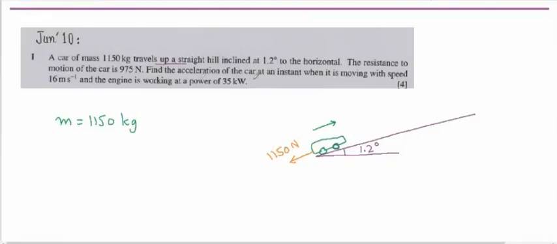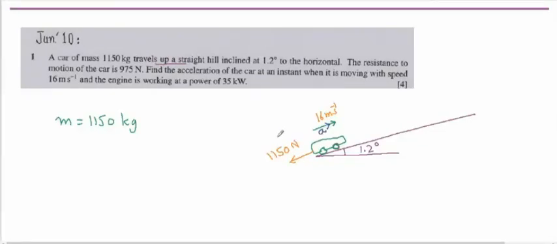Find the acceleration of the car at the instant when it is moving at a speed of 16 meters per second. So let's say here it is going with a speed of 16 meters per second, and we need to find the acceleration. So acceleration A we have to find.